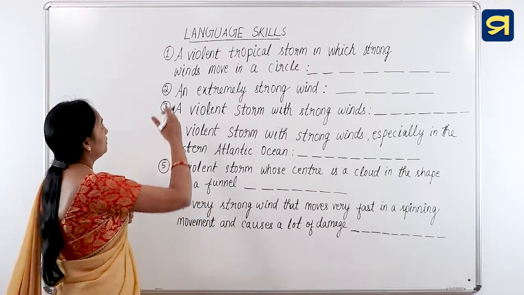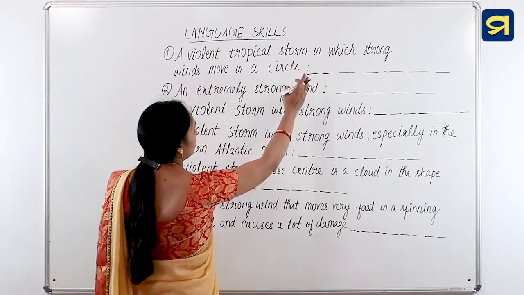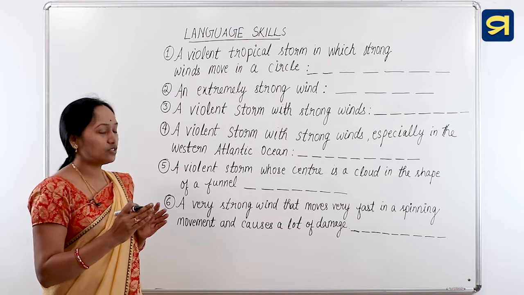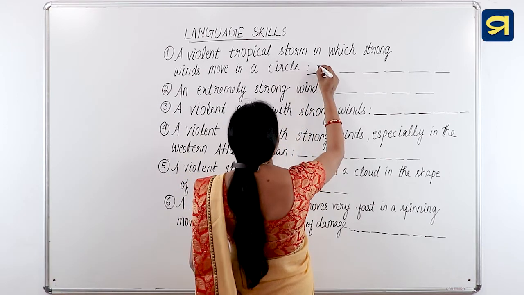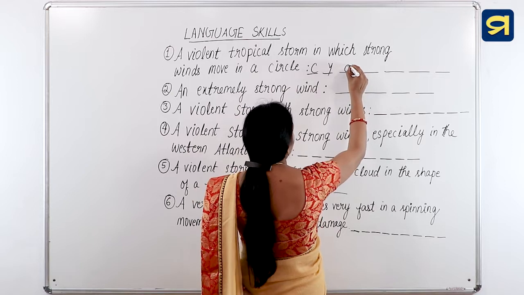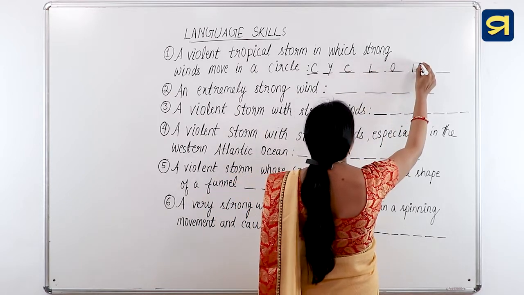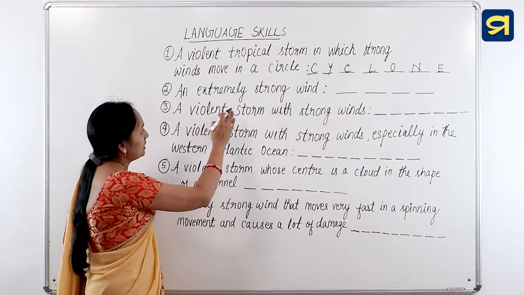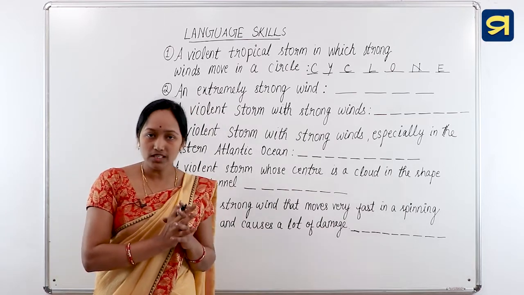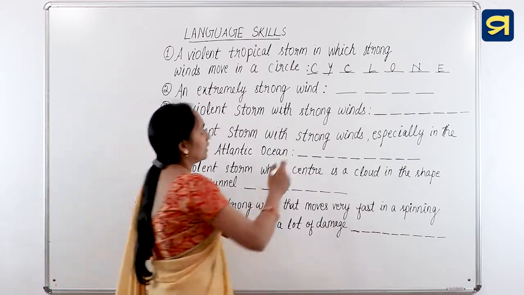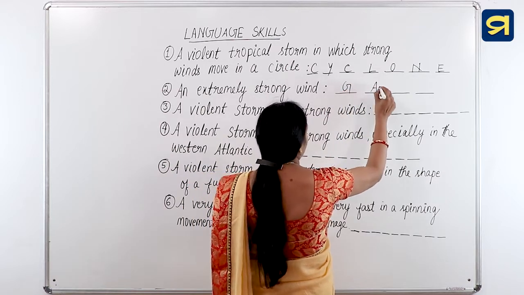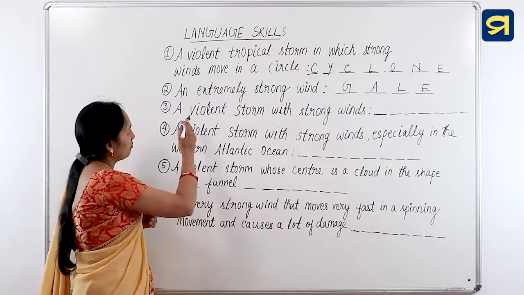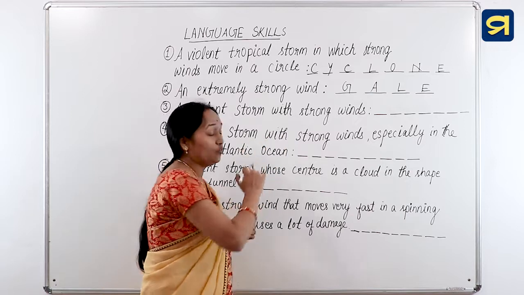Okay? The first one, a violent tropical storm in which strong winds move in a circle. That is known as cyclone. Next, an extremely strong wind. An extremely strong wind that is called a gale. G-A-L-E. Okay? The next one, a violent storm with strong winds.